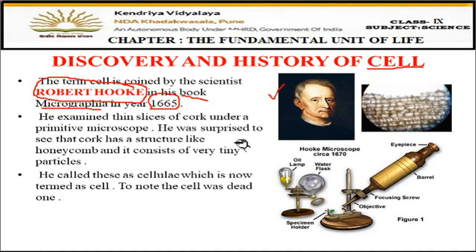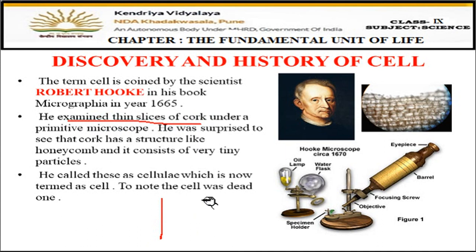This is the picture of Robert Hooke, who gave the word cell and who discovered the cell as well. Now, how he discovered the cell is a story. He examined thin slices of cork. Students, do you know what cork is? Cork is the dead cells of the trees, of the plants. Suppose this is a trunk, you might have seen some brown colored flakes on the outer side of the trunk. On older trees you can see brown colored flakes like this. This is cork. This is the dead cell of the plant.